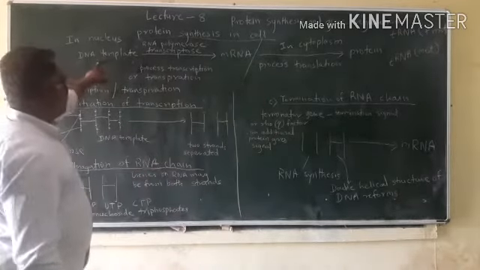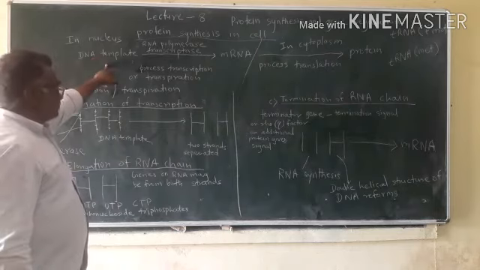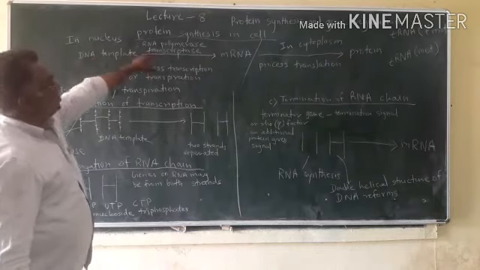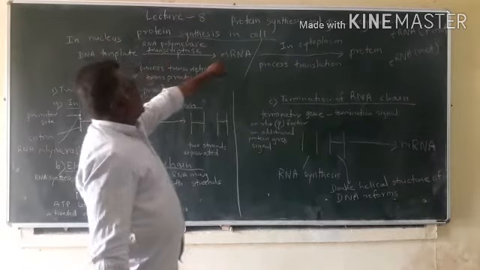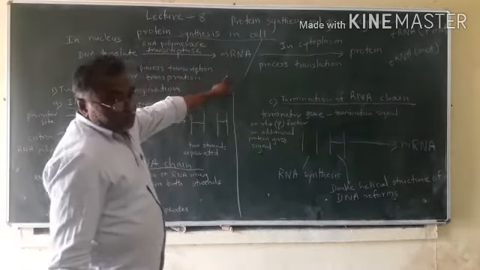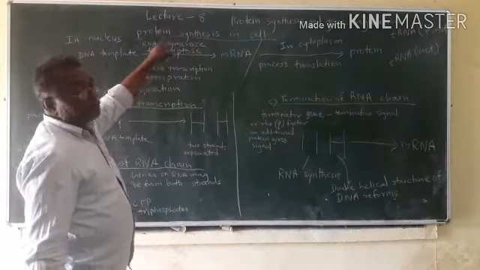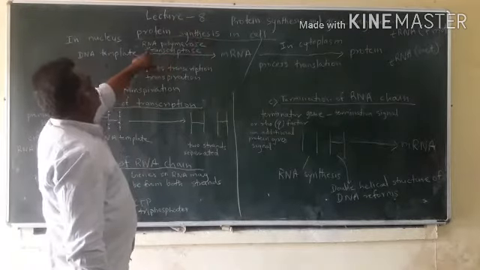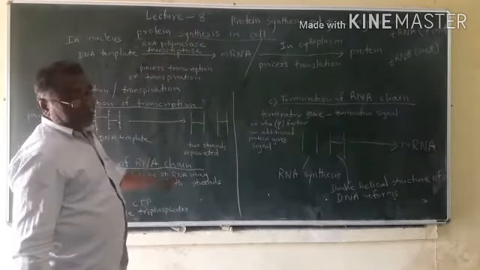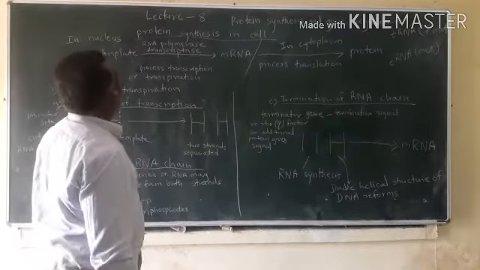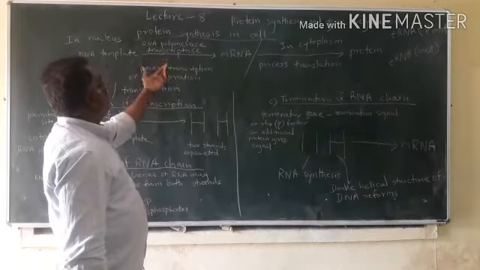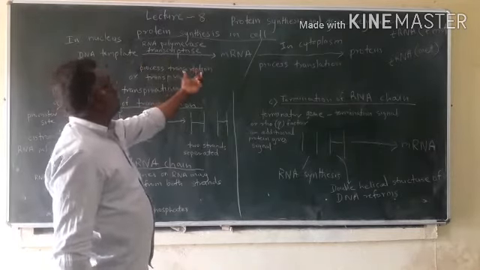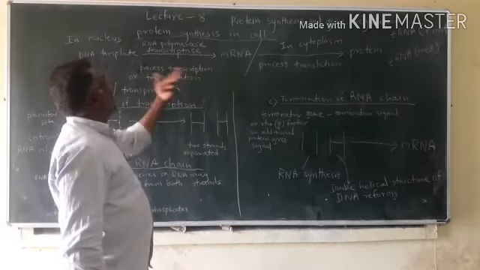From the DNA molecule, the DNA template, by the process of transcription, messenger RNA is formed in the nucleus. The RNA polymerase enzyme will carry out the process, and the process is called transcription or transpiration.